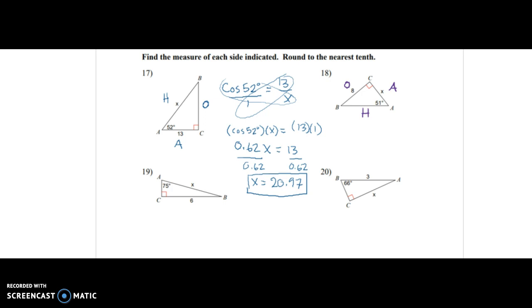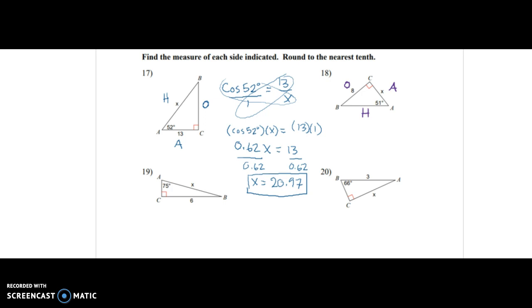I want to prove to you that you have to think about the angle that you're coming from. If we look at angle B, what's the leg opposite of angle B? This one right here. But I labeled it A because it's adjacent to A but opposite B. So you really have to start with what angle we're looking at, and then label the legs of our triangle. The only one that stays the same is the hypotenuse, which is always the one opposite the right angle.